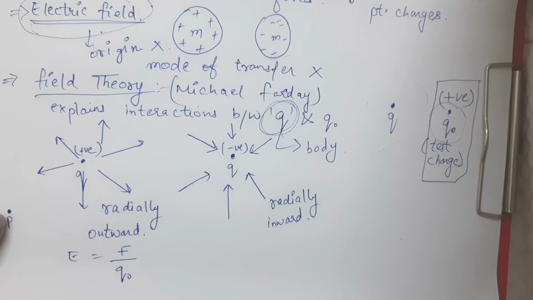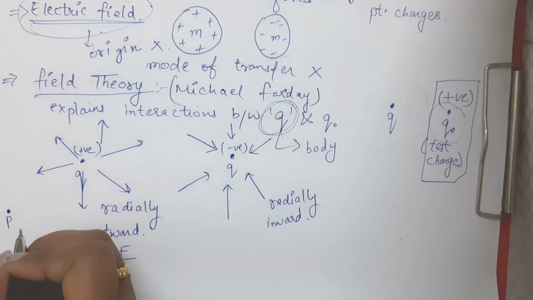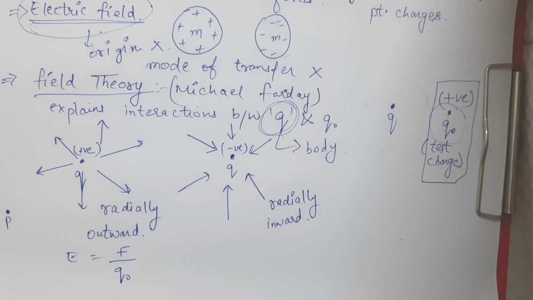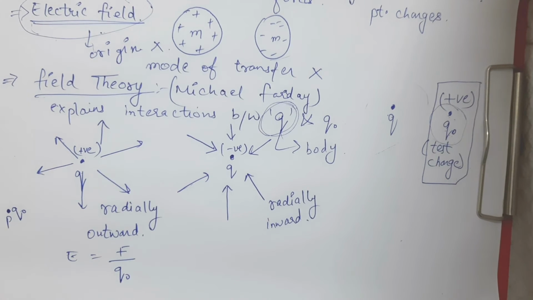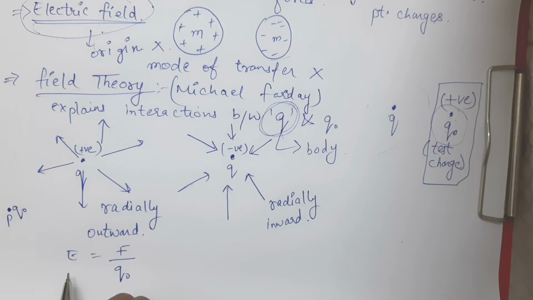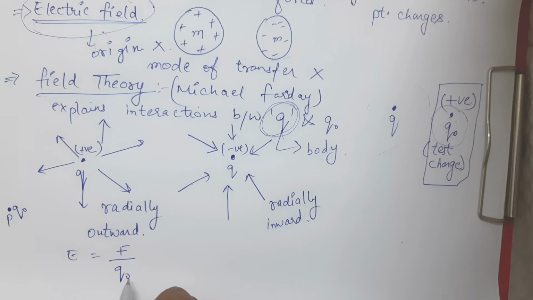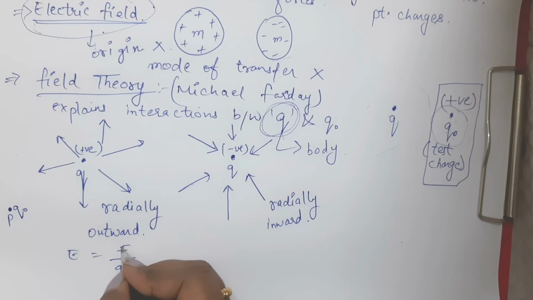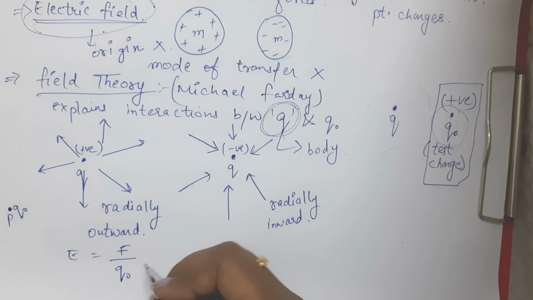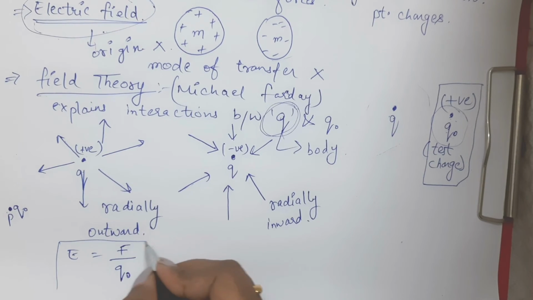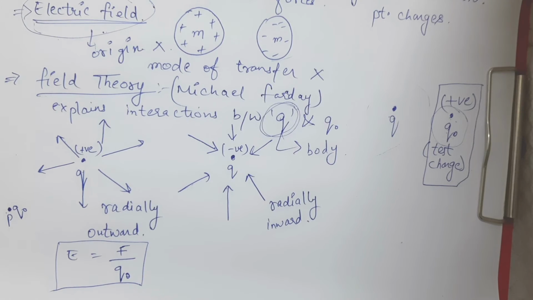Suppose you want to find out the intensity at this point P, so you will place test charge q naught at this point P. Now electric field at this point P will be F divided by q naught. F will be the force exerted on this test charge q naught by q, by the field of q, and q naught will be the test charge. Okay, so this will be the formula, F upon q naught.